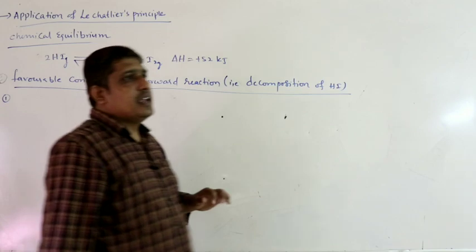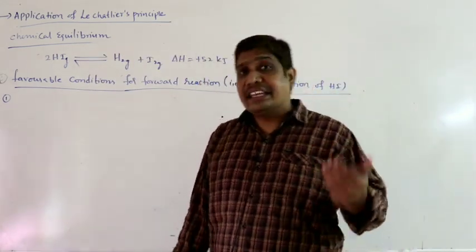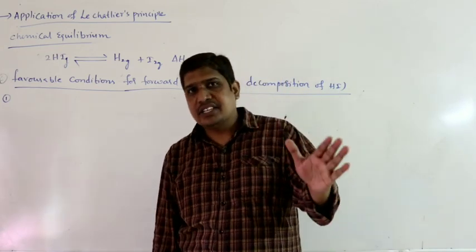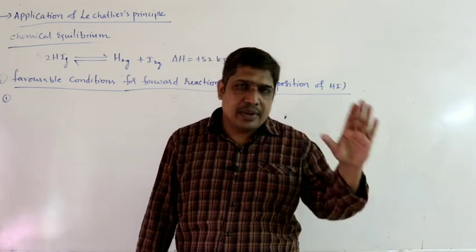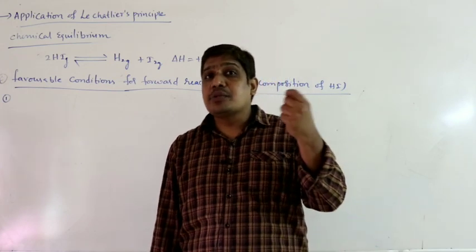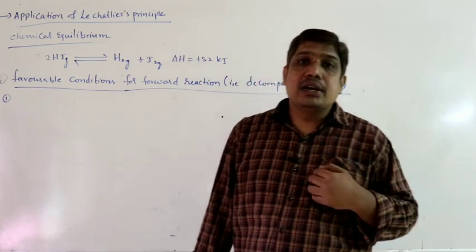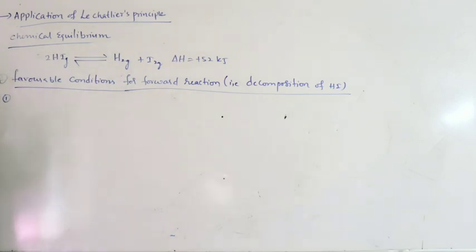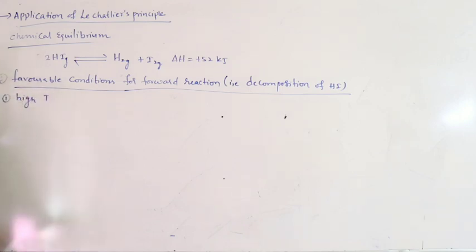As you can see, we require endothermic reaction. Endothermic reaction is favored with increase in temperature. So we have to increase the temperature. Once again, if I increase the temperature, the system will try to decrease the temperature. How? It will shift the equilibrium in a direction which proceeds with absorption of energy. So the reaction which proceeds with absorption of energy is nothing but endothermic reaction. So here endothermic is nothing but forward. So what I have to do? I have to increase the temperature. That means I have to maintain high temperature.